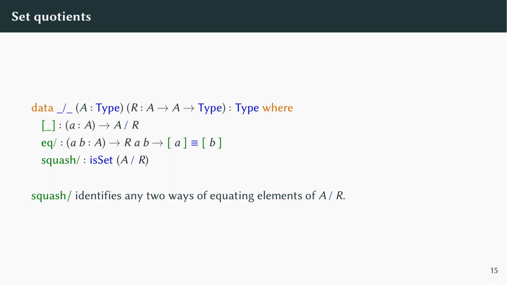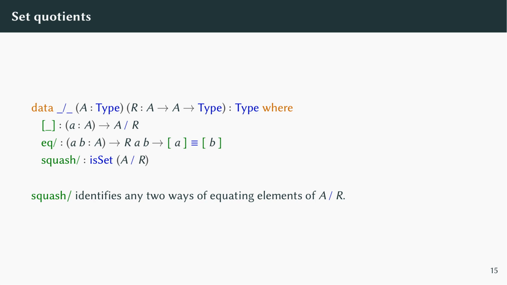In this paper, we also use the set quotient higher inductive type, which takes a type A and a binary relation R on A, and produces an H-set, which is the quotient of A by R. The elements of A mod R are the elements of A, but where any elements related by R are equated by the second constructor.